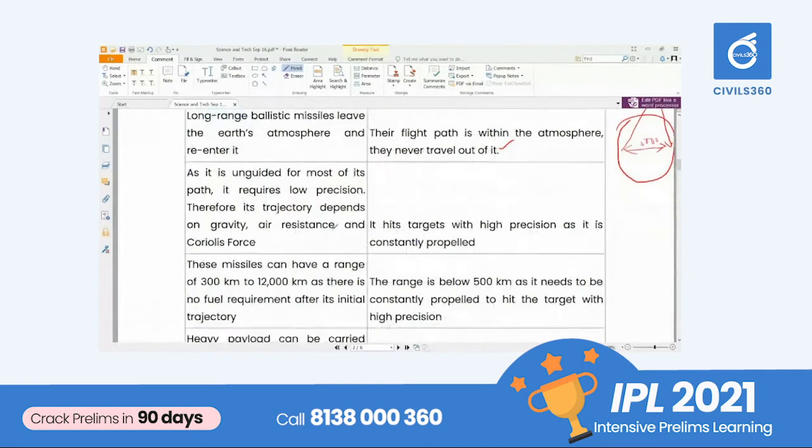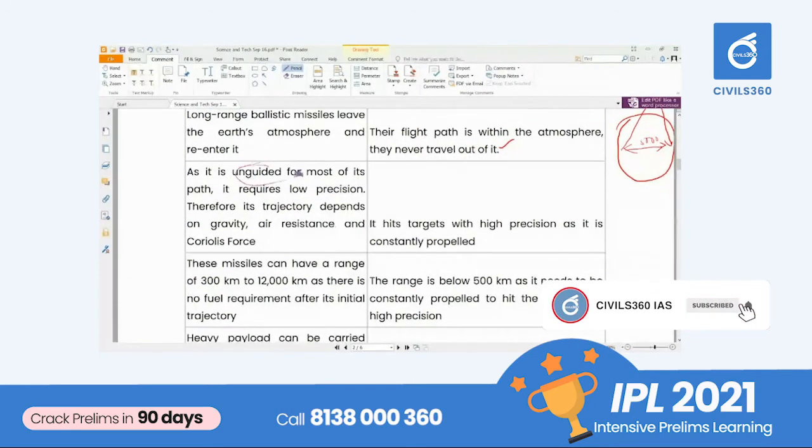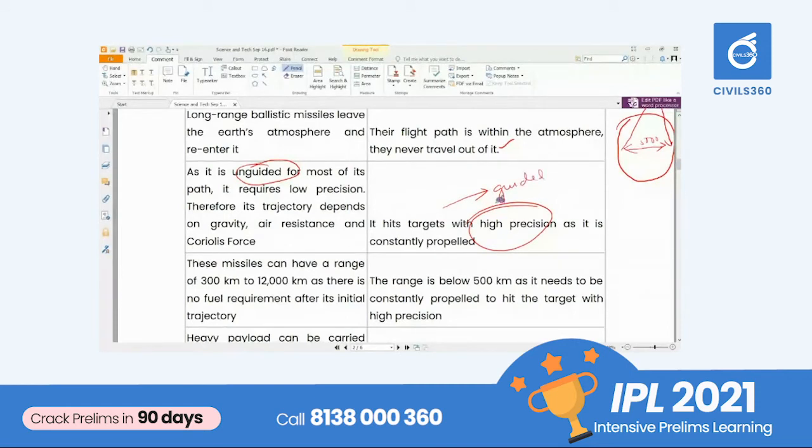And the next thing is, the ballistic missile, most of the time, will be unguided. It will be continuing with an already defined target, for example, there is 4,500 kilometers of distance between the launch point and the target point. It will be already calculated, and all the maneuvering will be calculated, and after the launch it will be unguided. But in the case of cruise missile, it has high precision, and most of the time it will be guided. That is, we can change the course whenever, for example, the target is moving. We can also change the course of missiles.